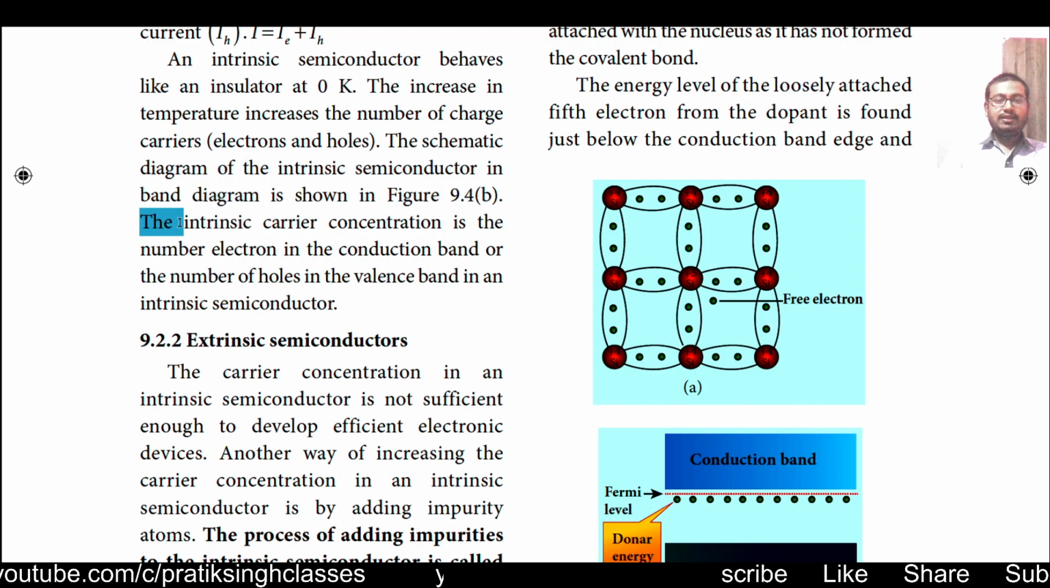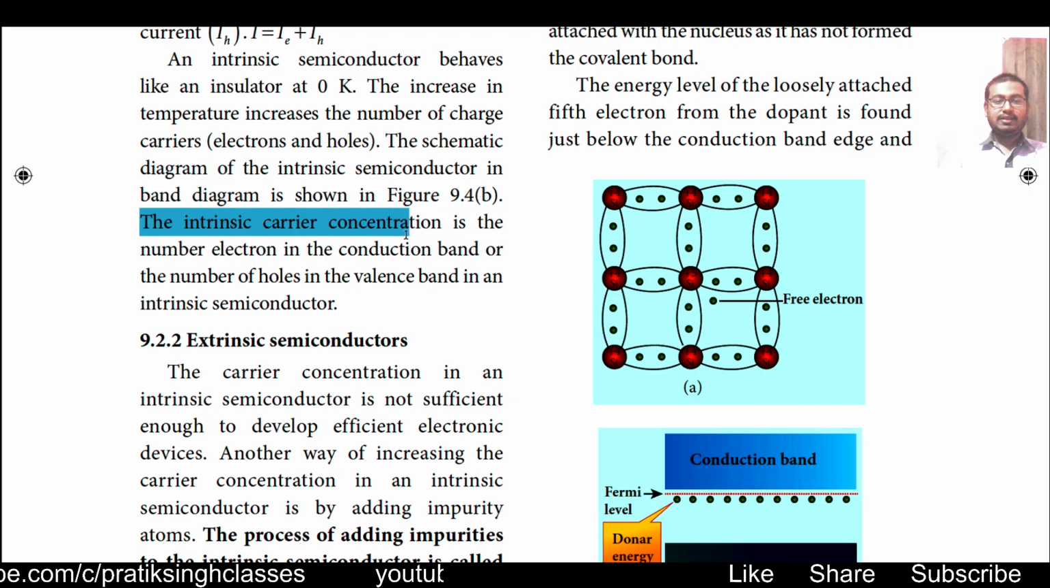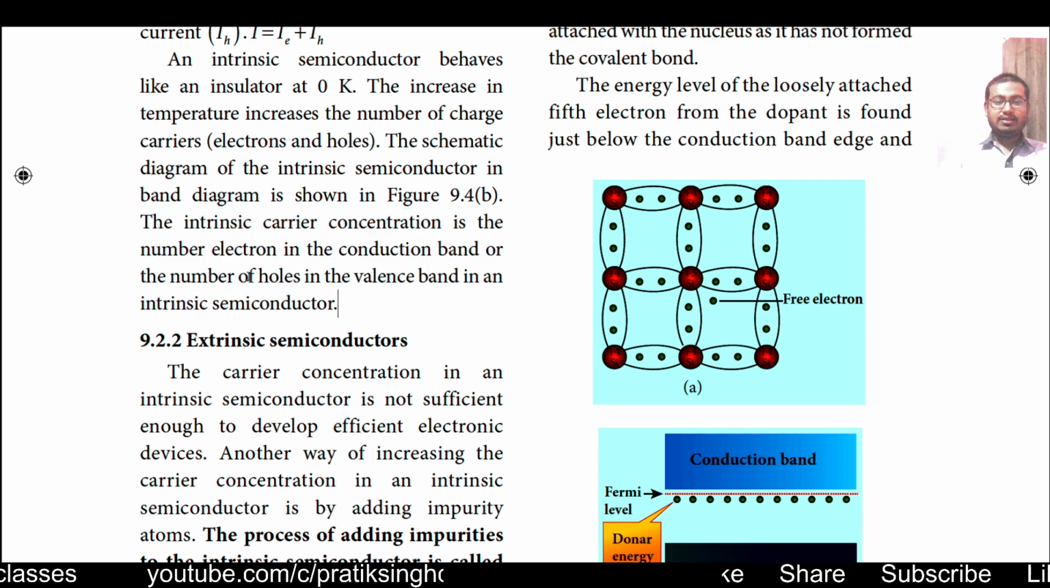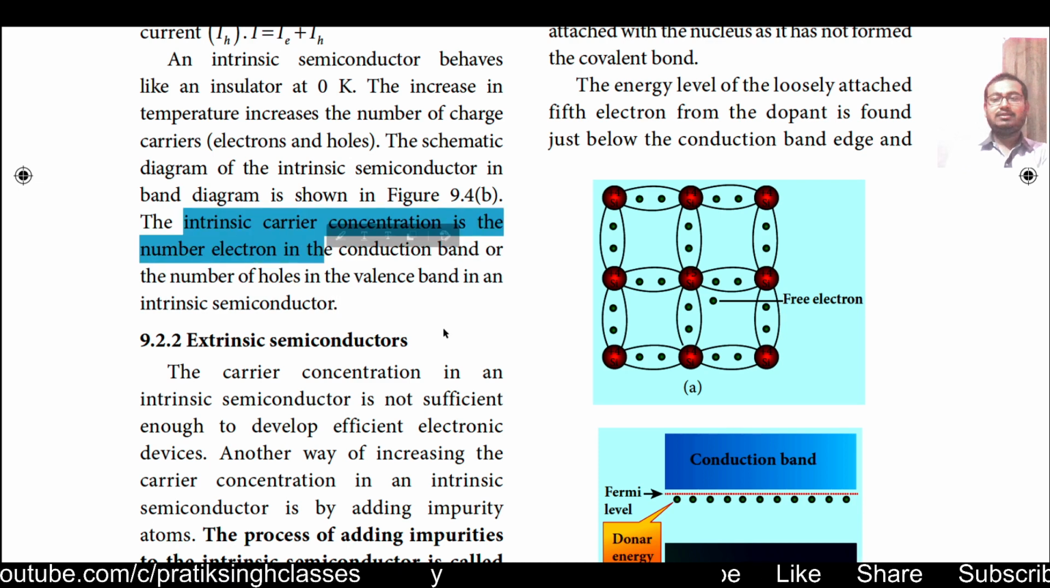The intrinsic carrier concentration is the number of electrons in the conduction band or the number of holes in the valence band in an intrinsic semiconductor. Once again, the intrinsic carrier concentration is the number of electrons available in the conduction band or the number of holes available in the valence band.